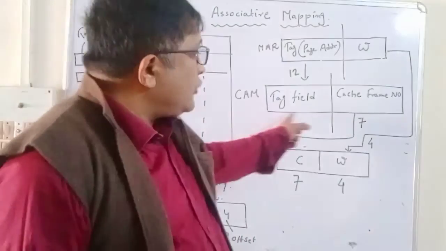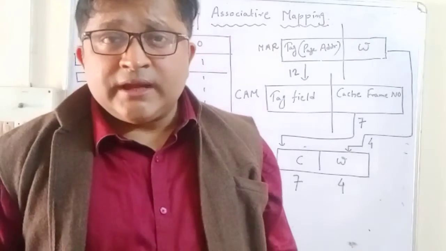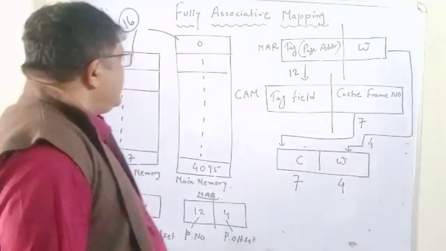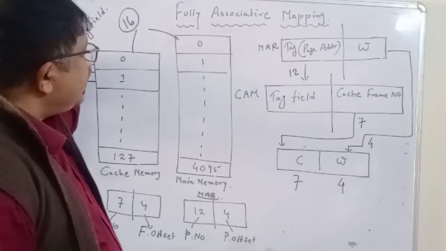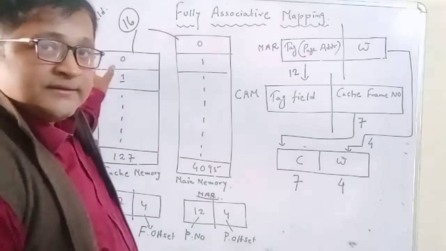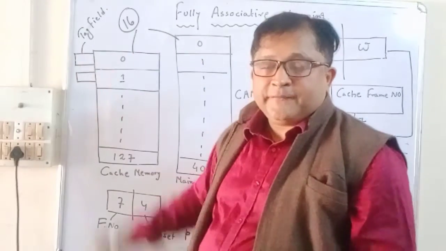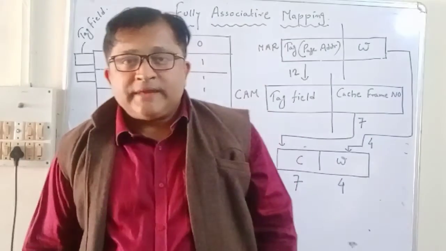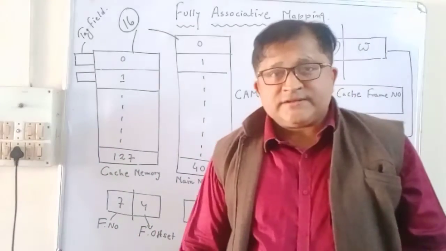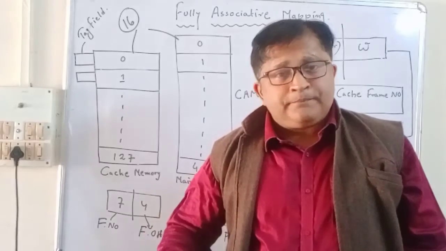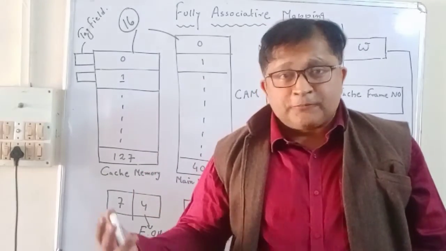Associative memory, or content addressable memory, is the memory by which searching can be enhanced. After loading any page of the main memory to any frame of the cache memory, the page number is affixed here in the form of a tag field. The advantage is parallel searching. The searching is very fast, and any page of the main memory can be loaded to any frame of the cache memory. This is utmost flexible.